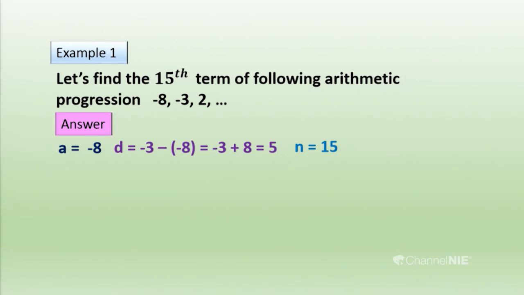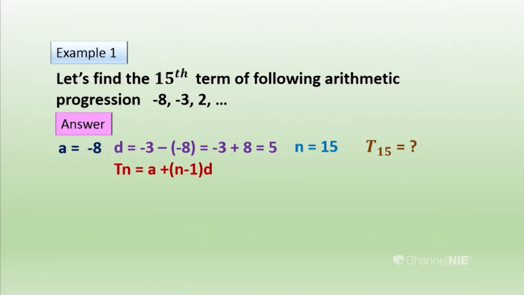Now we can do that very easily. We know the things they have supplied, and we have to find T15. We identify that by reading the sum. Then we substitute the given values into the formula you learned today: Tn equals a plus (n minus 1)d.